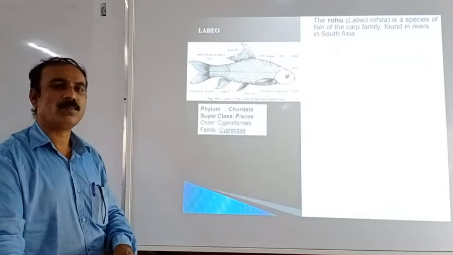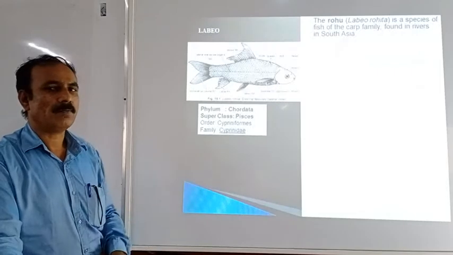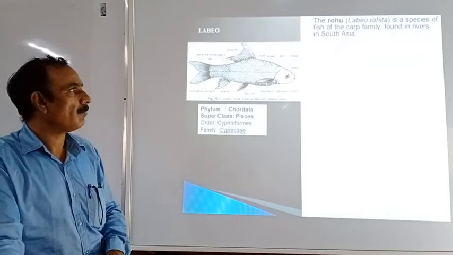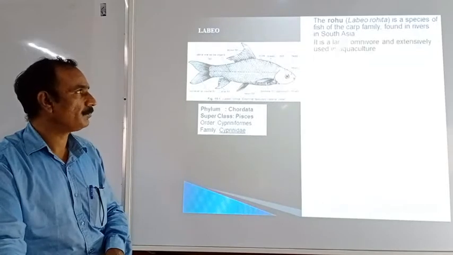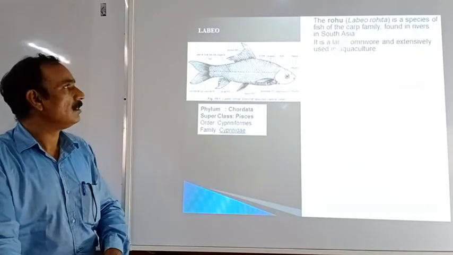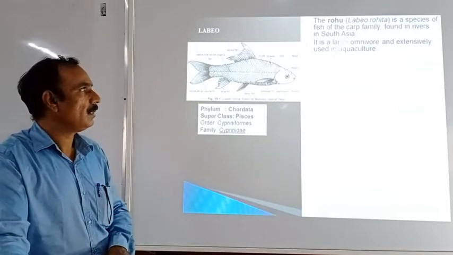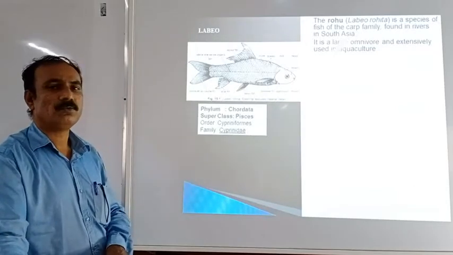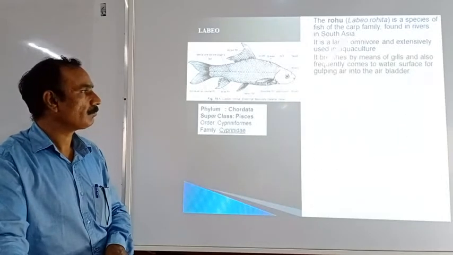There is one group of freshwater fishes that is called the carps, and this animal belongs to the carp. It is present in the rivers of South Asia. This is a large fish, and it is omnivorous and extensively used for aquaculture purposes.